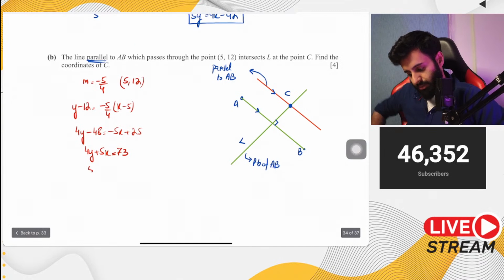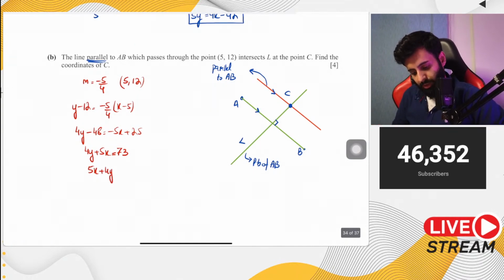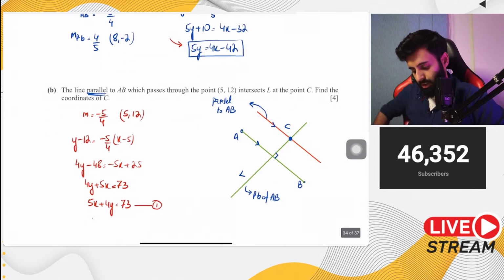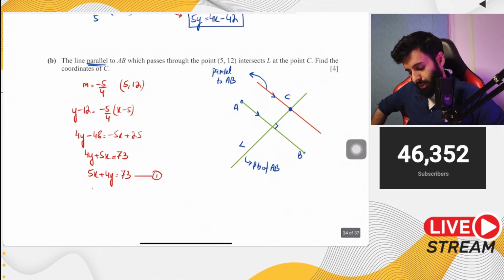Let's write it nicely. 5x plus 4y. It's always a good idea to write x first and then y, which is equal to 73. Now this is equation number 1. Equation number 2 is the one over here, because what are you supposed to do? You're supposed to find out the point of intersection. That will give you the coordinates of C.